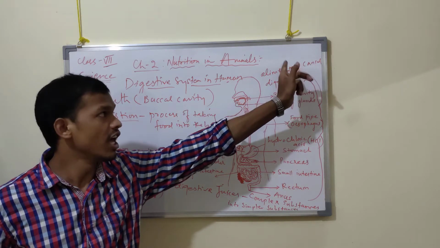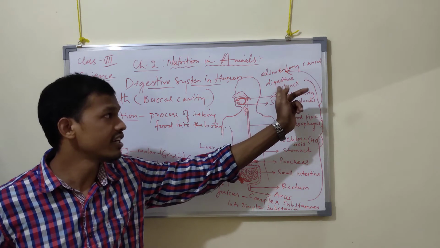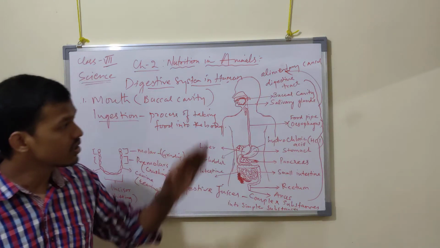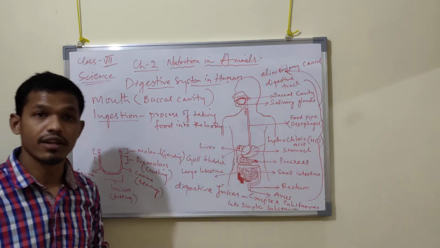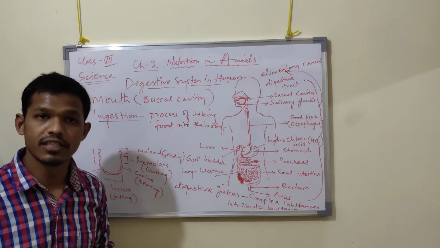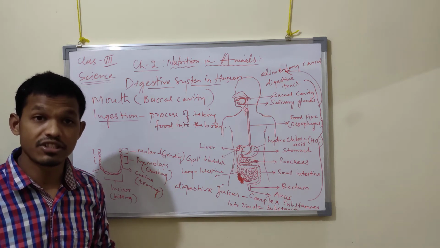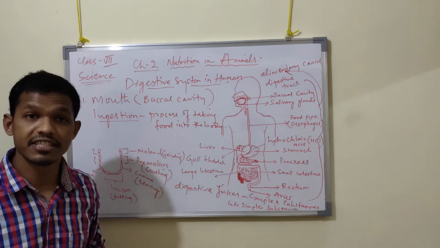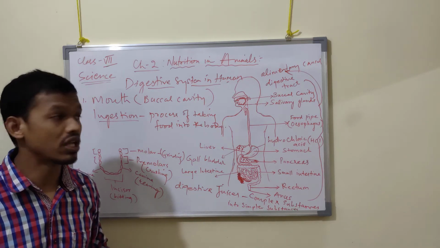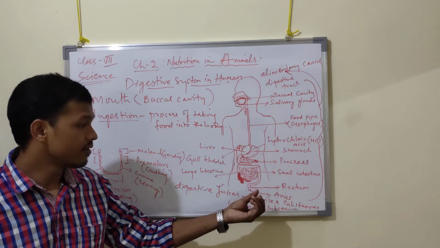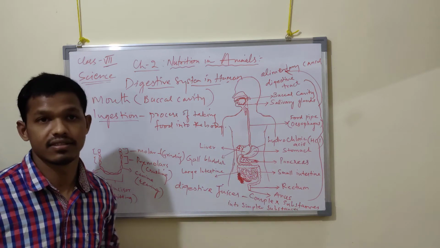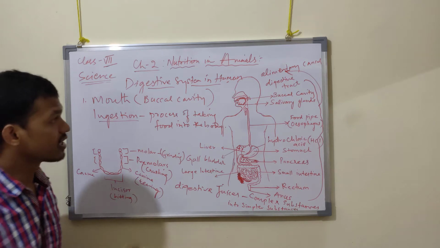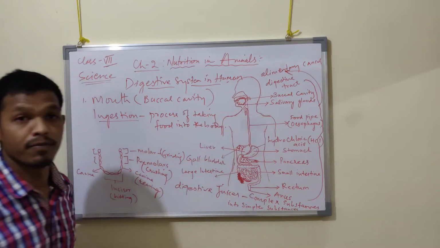We already discussed the alimentary canal; we can also call it the digestive tract. All of this is involved in breaking down complex food into simpler substances, and the nutrition contained in these food items is absorbed by our body cells. The unwanted waste is excreted outside through the anus. Got it now? So today we'll discuss first the mouth,